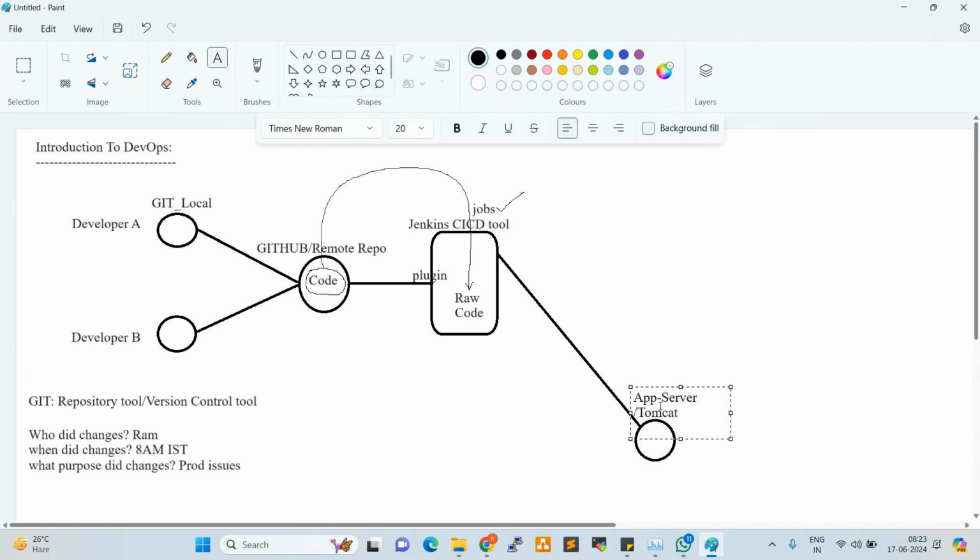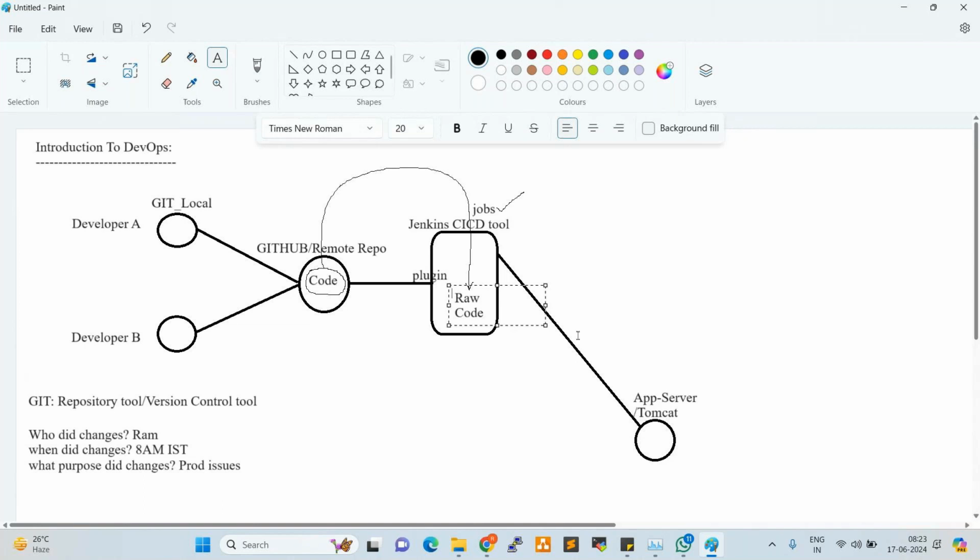So this code should be deployed onto Tomcat, but this is raw code. Raw code will not be understood by application servers. Because it is unstructured, unformatted code, we cannot deploy it directly.